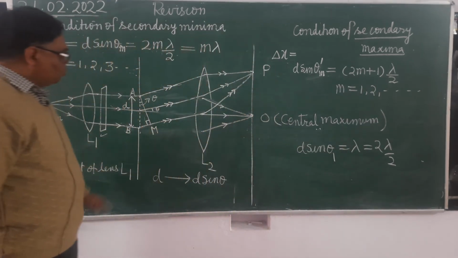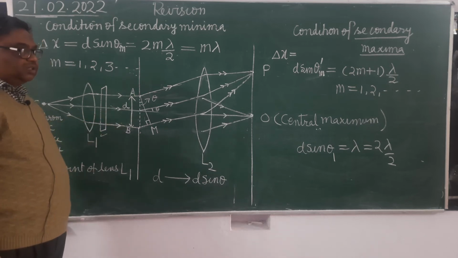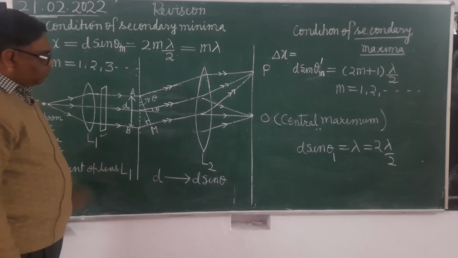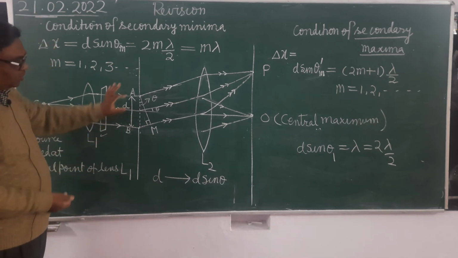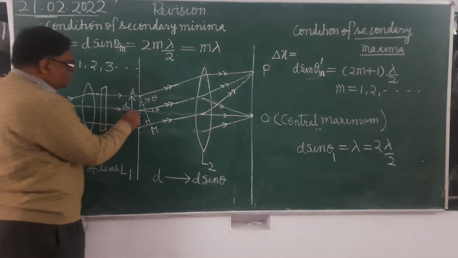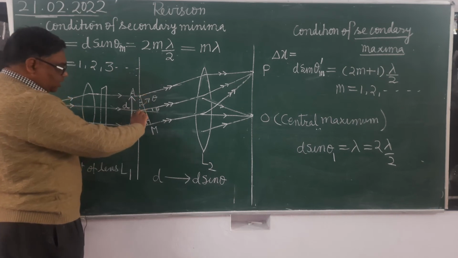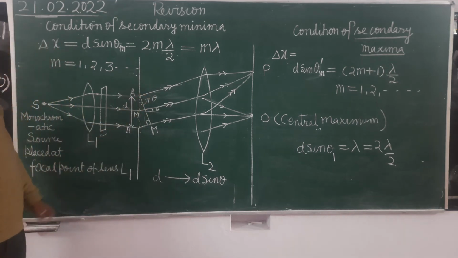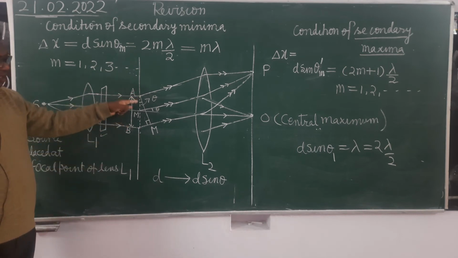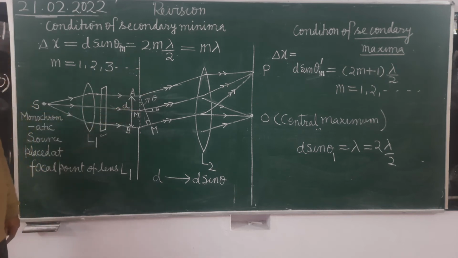Here we have assumed that this slit is made up of two equal parts. One part is this and another part is this. This point you can name as M. One part is AM, another part of the slit is BM. What is the width of the AM part? Yes, total width is d. So what will be the width of half the part? d by 2. How much will it be? d by 2.